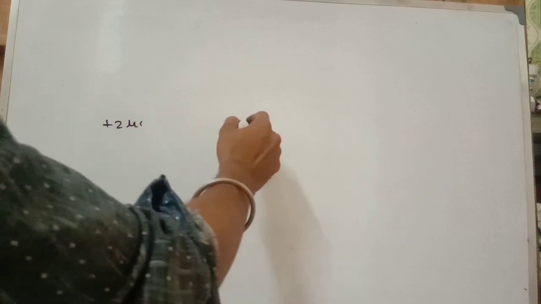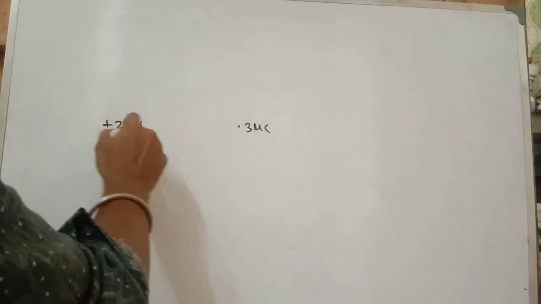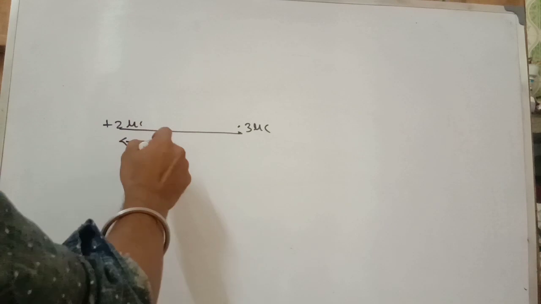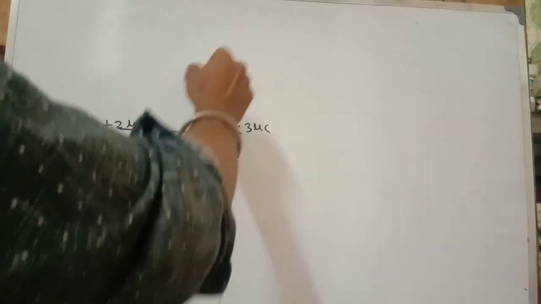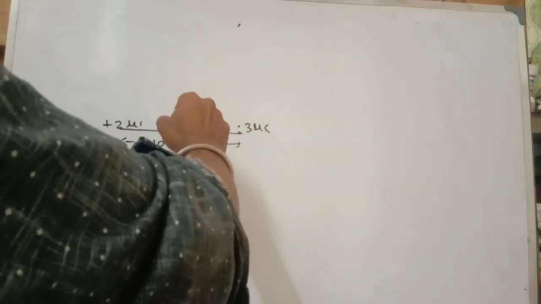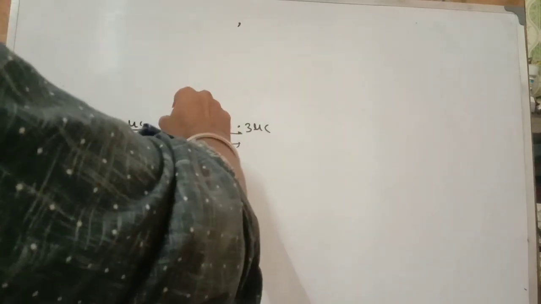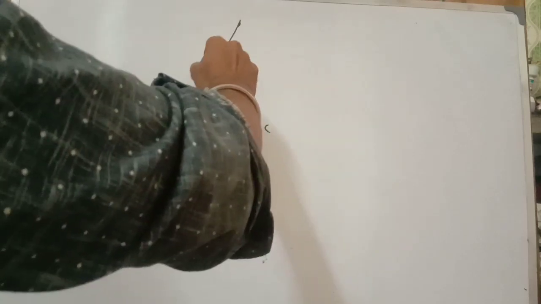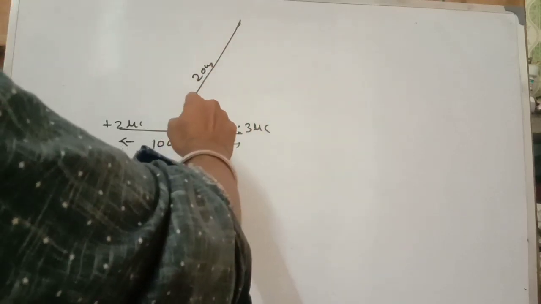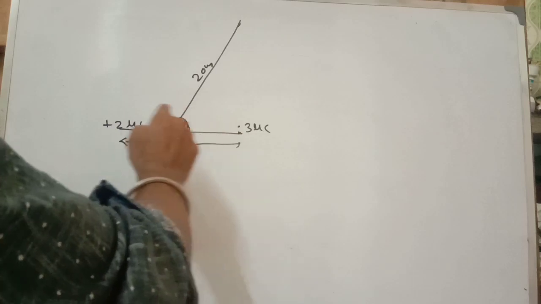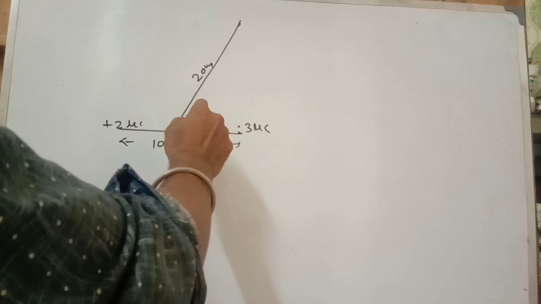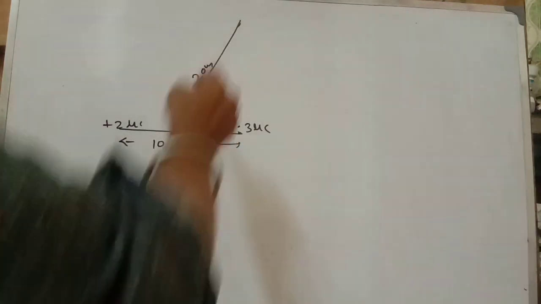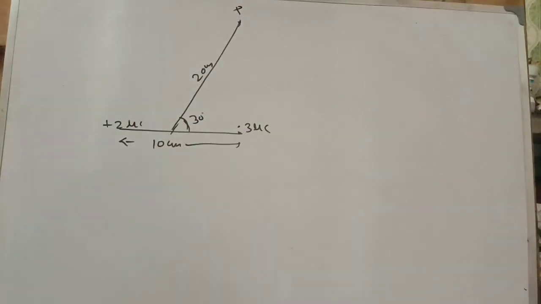We consider here a 2 microcoulomb and a 3 microcoulomb charge. The distance between these two charges is 10 centimeter. Find the electric potential at a distance of 20 centimeter, where the angle the line makes with the axis of the straight line joining the 2 microcoulomb and 3 microcoulomb charges is 30 degrees. So find the electric potential at point P.